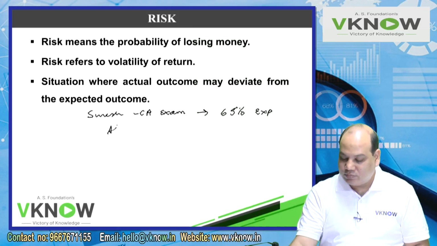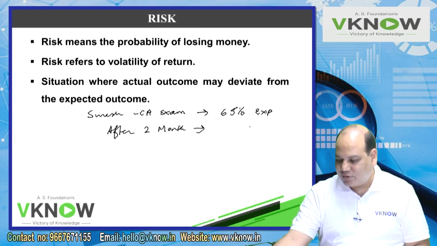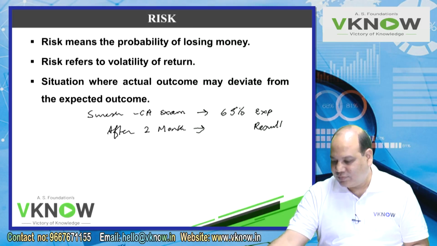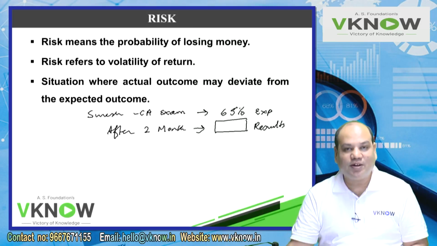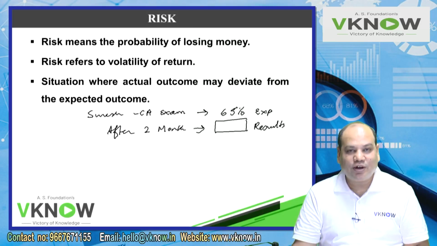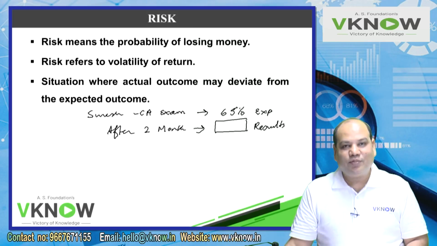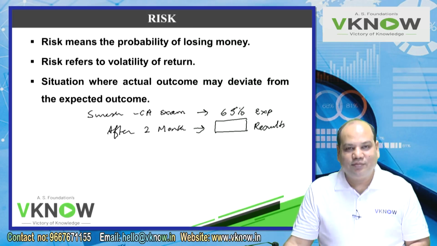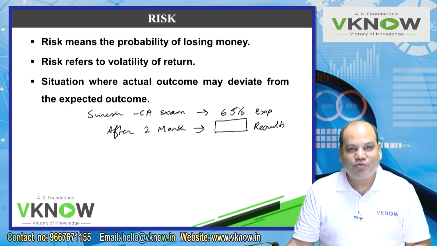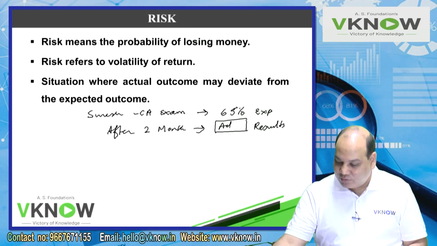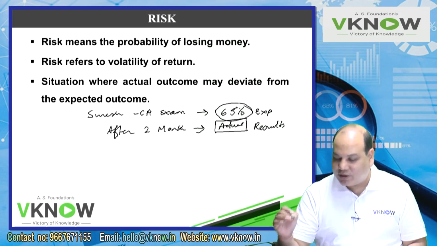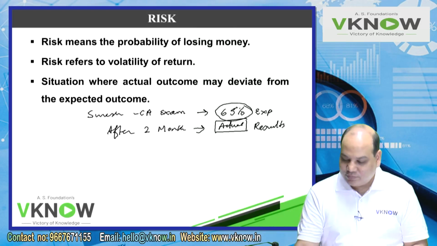Then after 2 months, results were declared. Actual was very different from expected. I will not write what that actual was, but you can understand. Suresh had to write the exam again. So what is this situation indicating? Actual can be significantly different from expected.